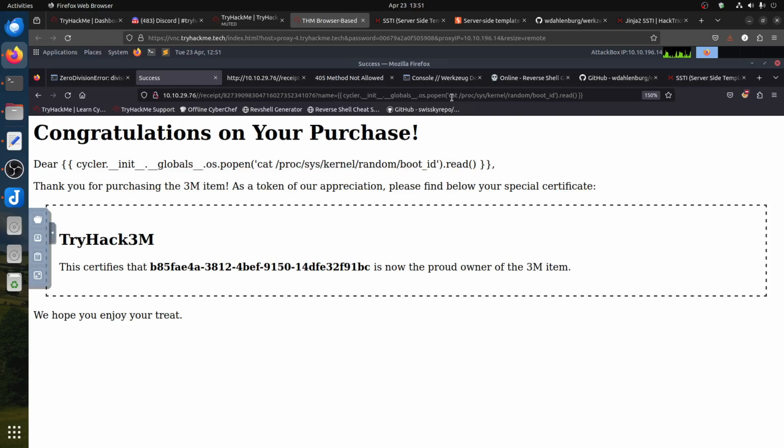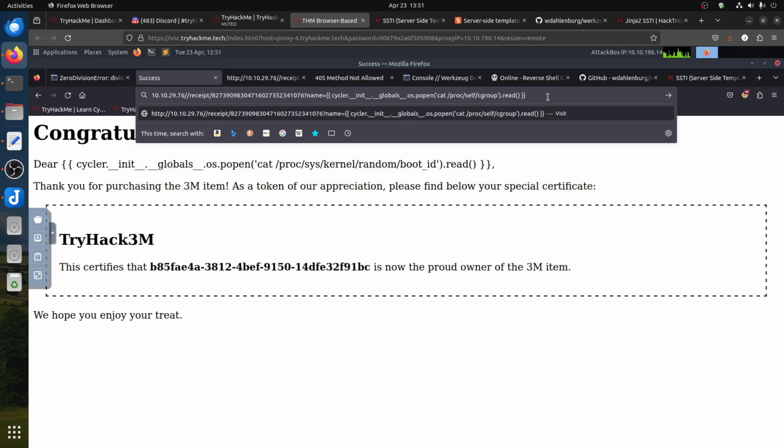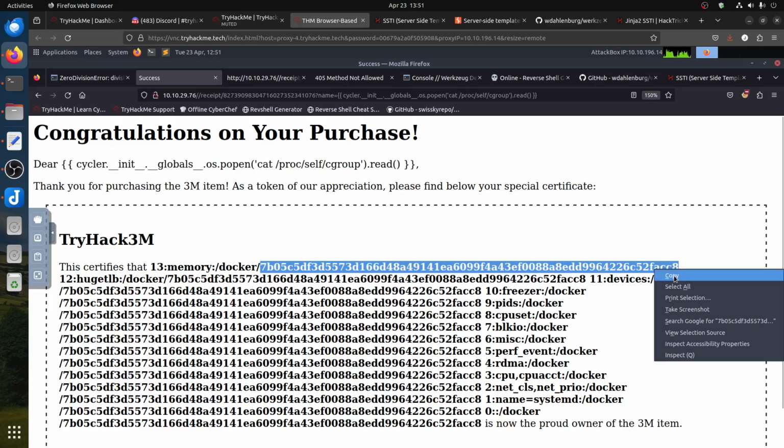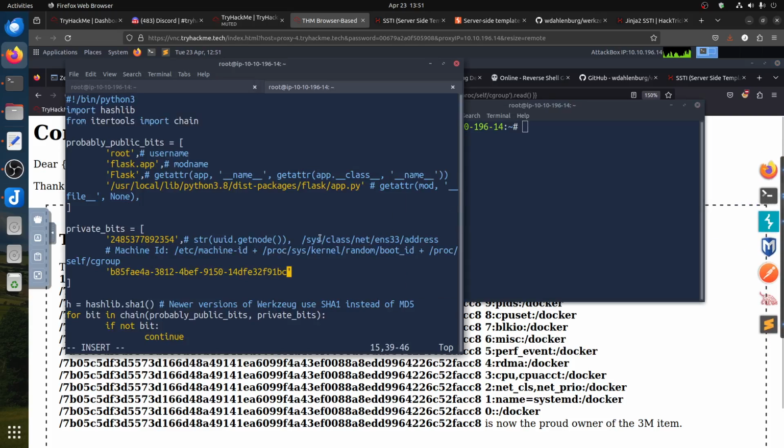So if I go now here and then cat that one, this is the ID under the Docker. You can see it's the same number for everybody. That's the number, and then we put it next to it.